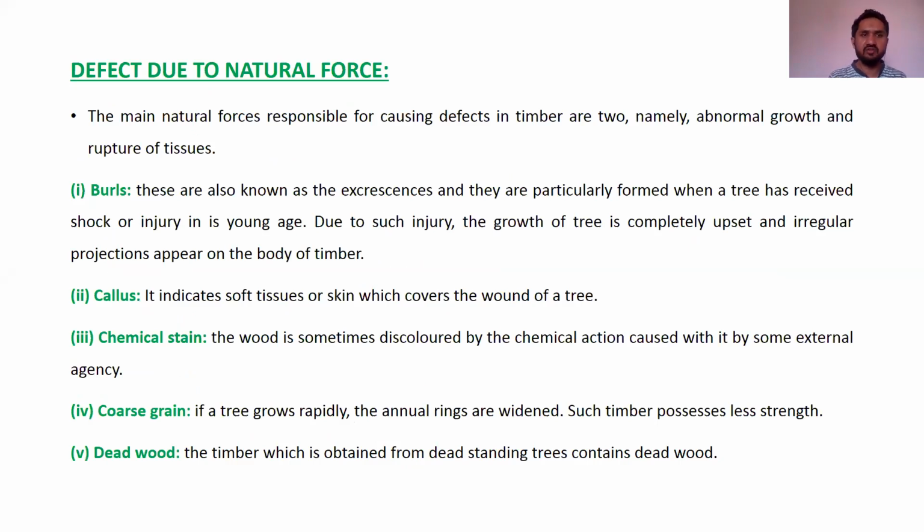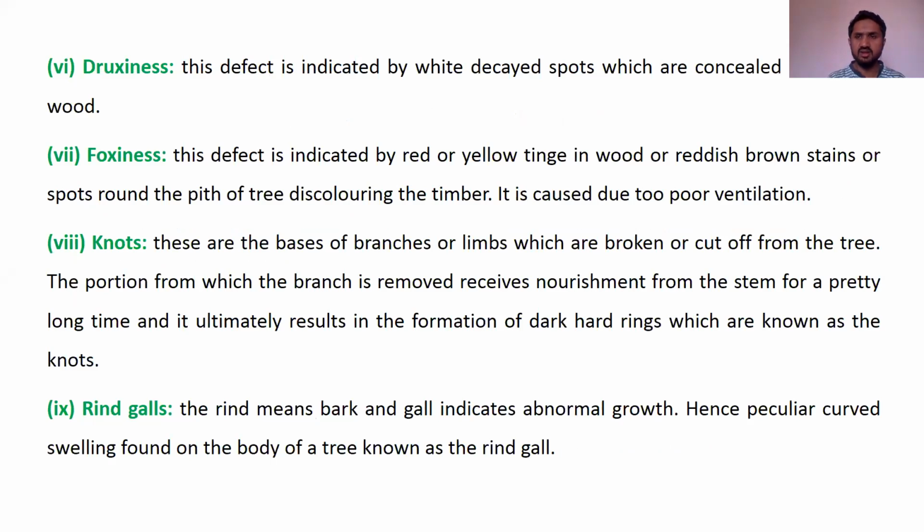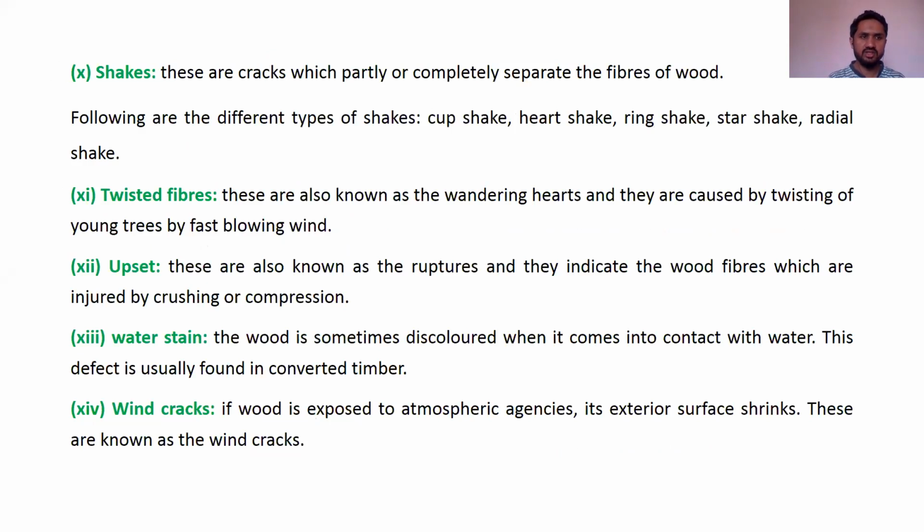Next, we have defects due to natural forces. In defects due to natural forces, we have burls, callus, chemical stain, coarse grain, dead wood, druxiness, foxiness, knots, rind galls, shakes, twisted fibers, upset, water stain, and wind cracks. These are the 14 types of defects due to natural forces that we have in the timber.